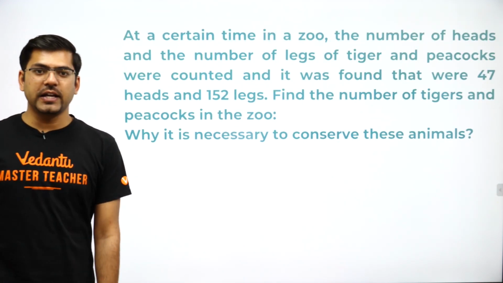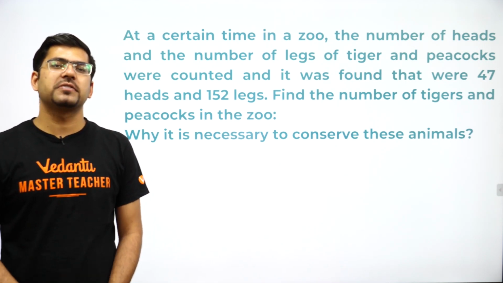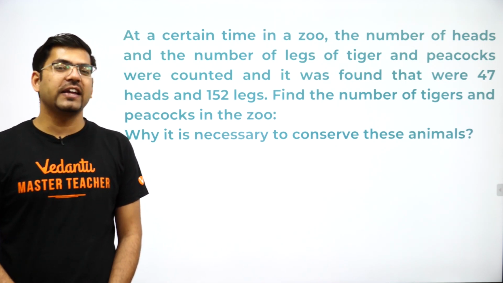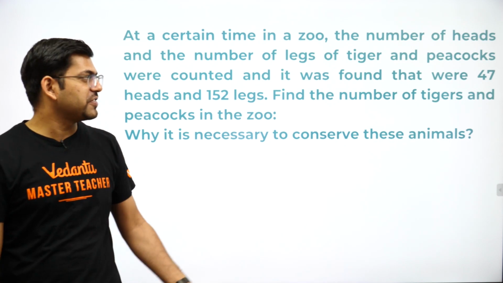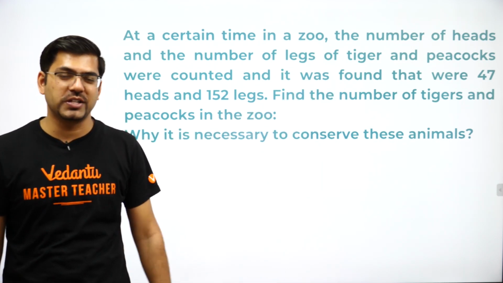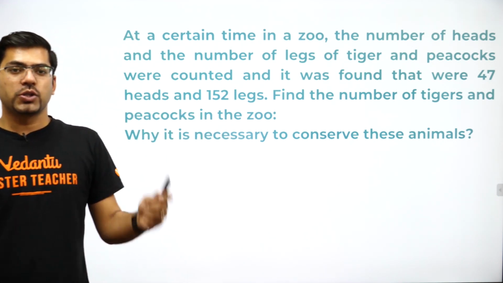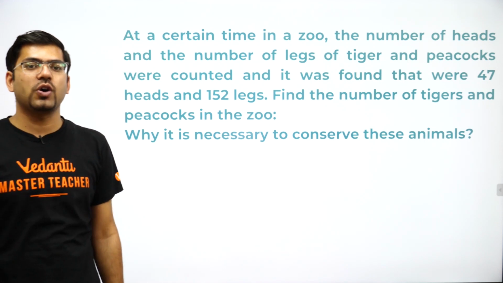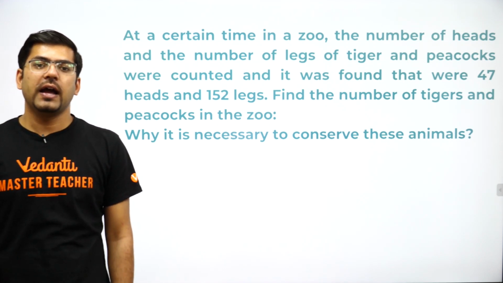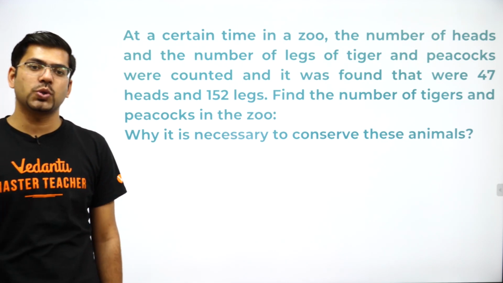At a certain time in a zoo, the number of heads and the number of legs, very famous question, of tigers and peacocks. Every time the board just changes the names of the animals they use. The rest of the question remains the same and the values are changed. So the number of heads and legs of tigers and peacocks were counted and it was found to be 47 and 152. Find the number of tigers and peacocks in the zoo.